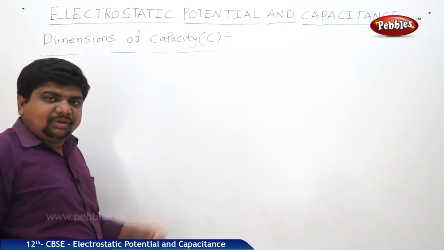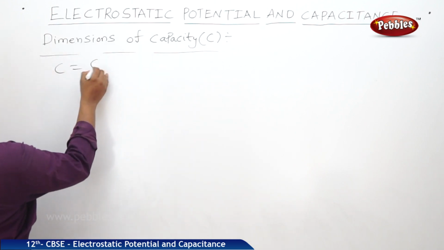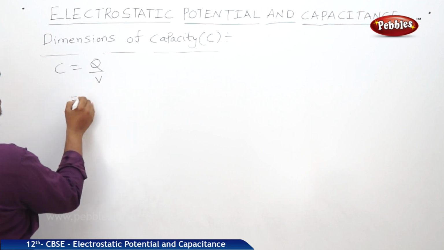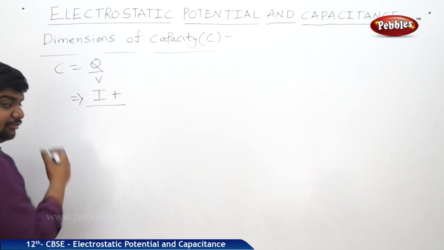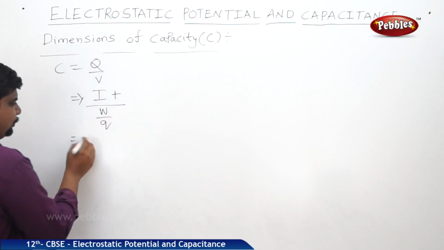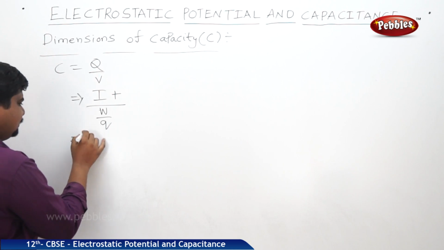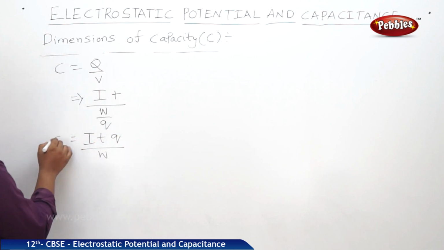How to write the dimensional formula of a physical quantity? First, write the general formula. C is equal to Q by V. We can write Q is equal to IT, and V is equal to W by Q. This Q will go up. Therefore, C is equal to IT Q by W.